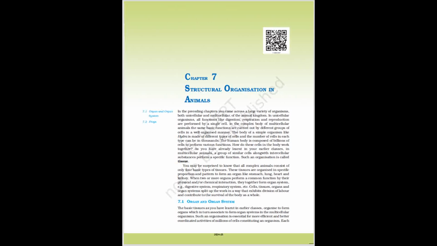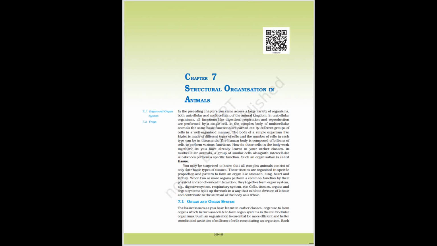Chapter 7. Structural Organization in Animals. 7.1 Organ and Organ System. 7.2 Frogs. In the preceding chapters you came across a large variety of organisms, both unicellular and multicellular, of the animal kingdom. In unicellular organisms, all functions like digestion, respiration, and reproduction are performed by a single cell.